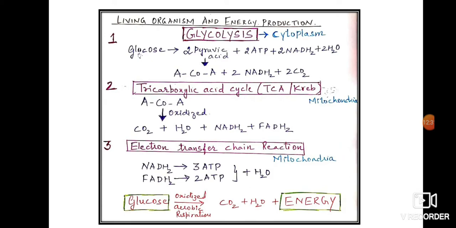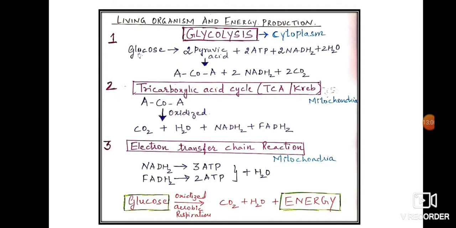Now the molecules of NADH2 and FADH2 formed during the above process participate in the electron transfer chain reaction. From NADH2, 3 molecules of ATP are formed, and from FADH2, 2 molecules of ATP are produced during this cyclic reaction. Along with this ATP, you can see water molecules are also formed in this reaction.